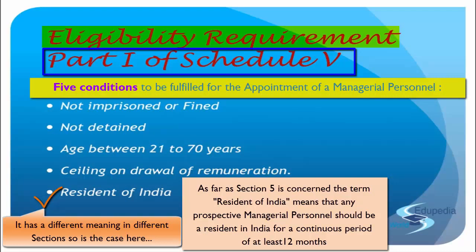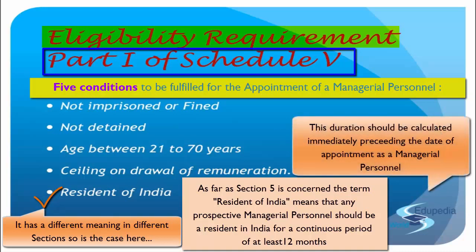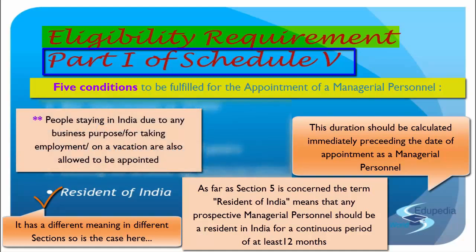We are specifically talking about 12 months, either 12 months or more than that. And that 12 months should be calculated immediately preceding the date of his appointment as a managerial person. Plus, they also say that if the person has come to stay in India for taking any employment in India or for carrying on any business or vocation in India, then they are allowed.